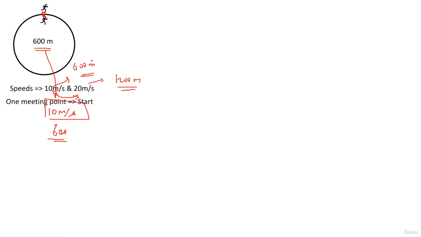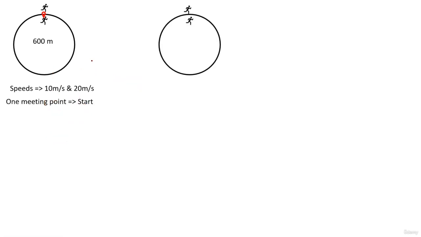Same thing you can observe for the next case. The speeds are 10 meter per second and 30 meter per second. The difference is 20, so at the rate of 20 we have to travel 600 meters. The time is 30 seconds. In 30 seconds the slower person will go 300, the faster person will go 900. So the faster person will travel 1.5 of the track length, and the slower person travels only half. Can you see? So we have one meeting point diametrically opposite.